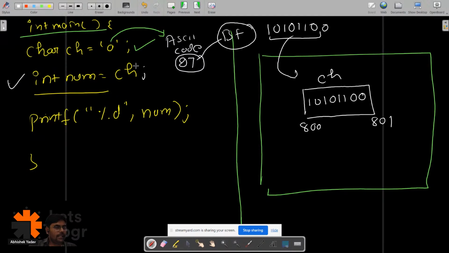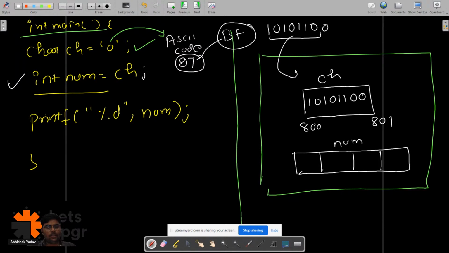Int num is equal to ch. When this line gets executed, what will happen? 4 bytes will get created here, and the name of the memory is num. There will be some starting address. Let's assume it is 700, 701, 702, 703, 704, right?